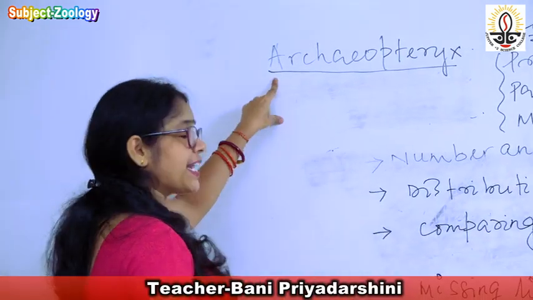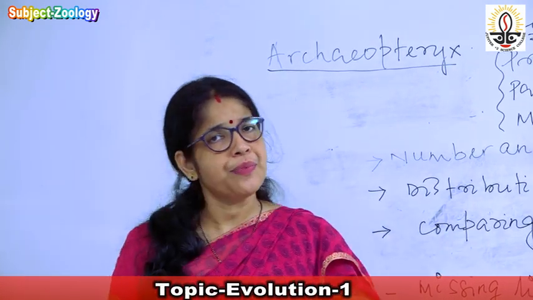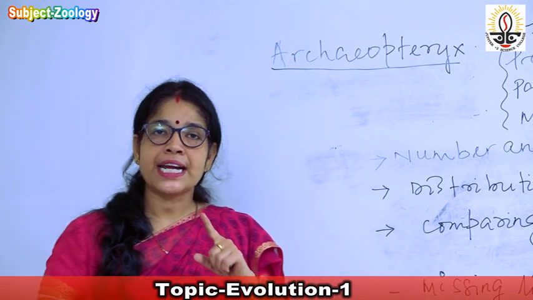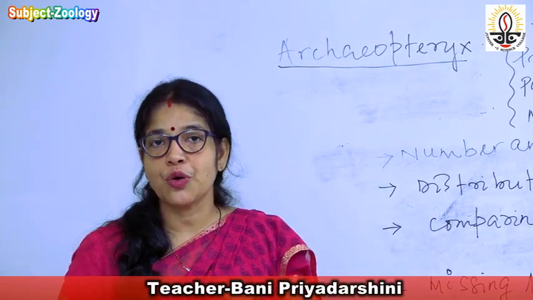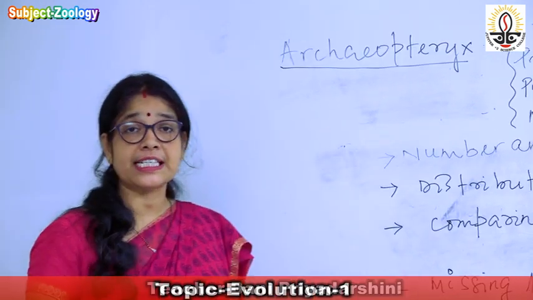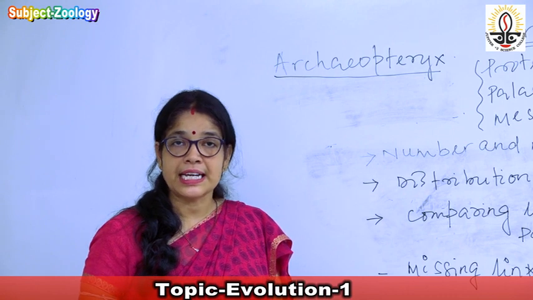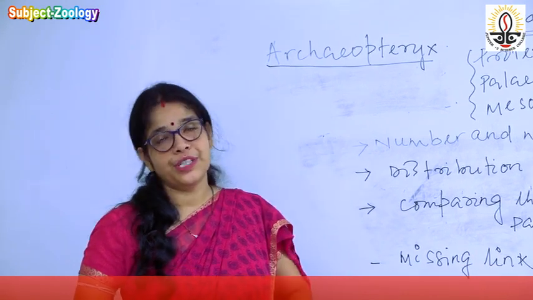So Archaeopteryx is regarded as the connecting link. What do you mean by connecting link? Connecting link connects the two groups of organisms, so it is known as connecting link. How is the Archaeopteryx regarded as connecting link? Because it connects the reptiles with the birds.